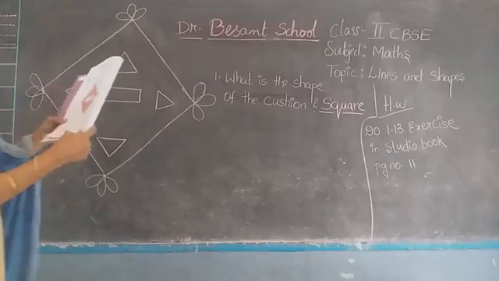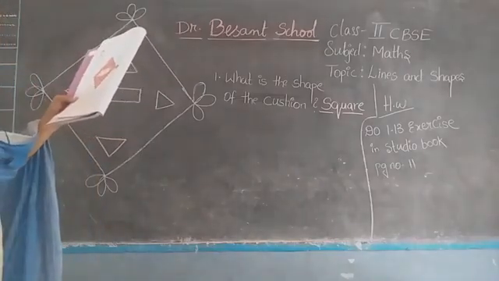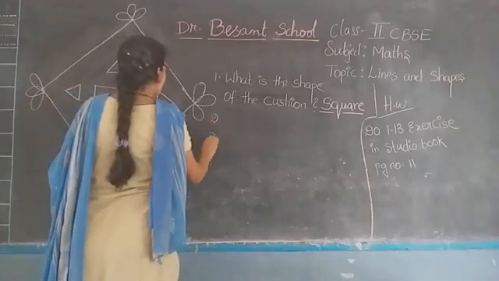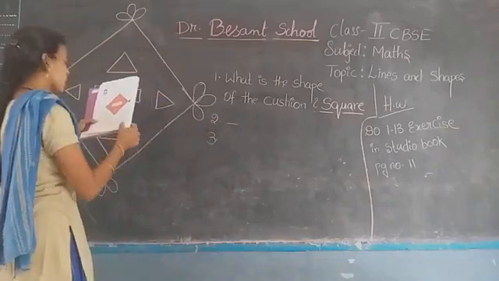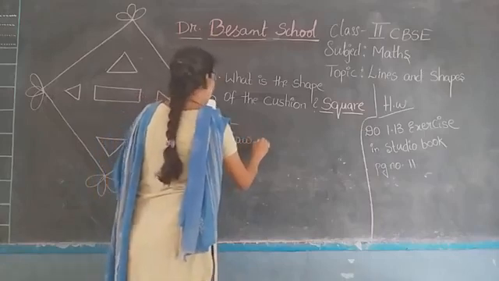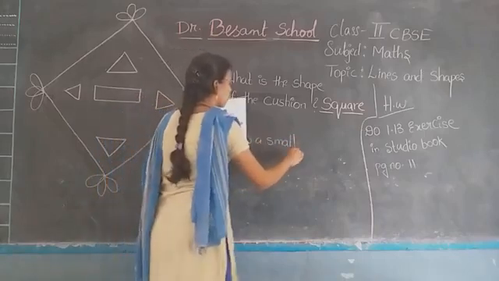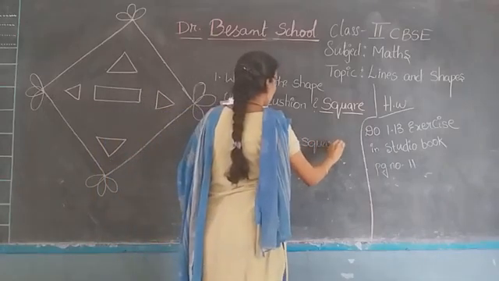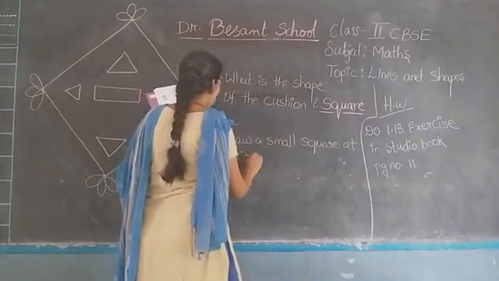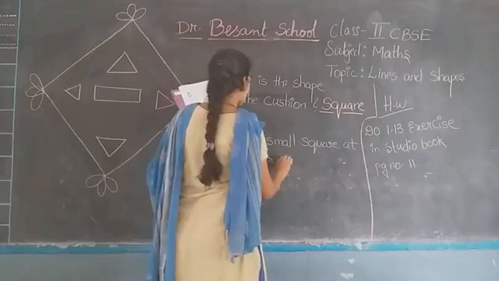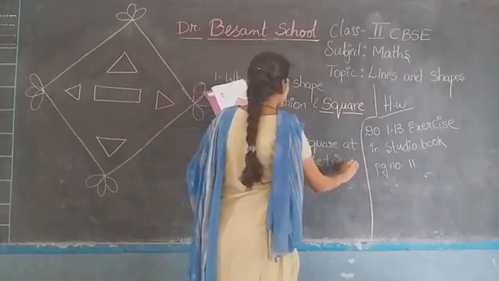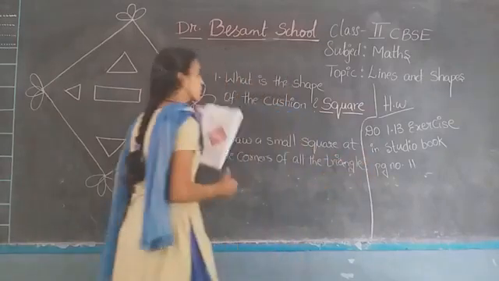After that, third question. Draw a small square at the corner of all the triangles. So second one I have drawn. Now draw a small square at the corners of all the triangles. So we have to draw small squares.